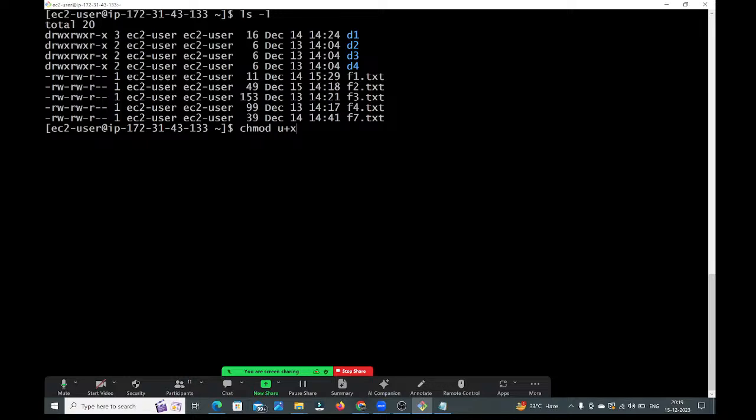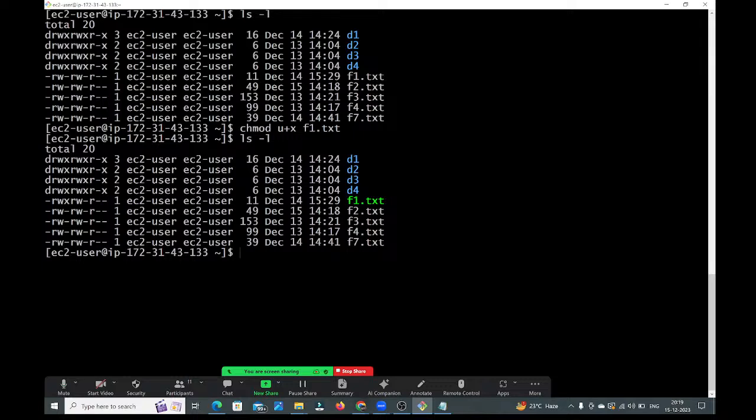Right, the user already has the read and write permissions and we are adding a new permission, that is the execute permission, to the user on what? On the f1.txt file. So now here you need to give the file name f1.txt. On f1.txt, for user we are adding execute permission by using the chmod command, guys. Okay, now enter. Now let me check ls -l. See guys, earlier the user had only read and write permission. After executing this command, the user got execute permission also. The x is also added here.